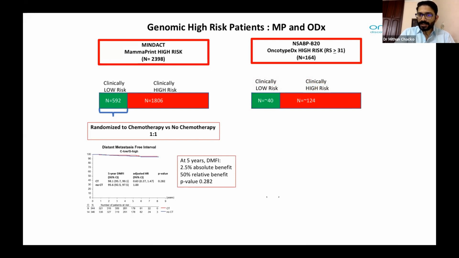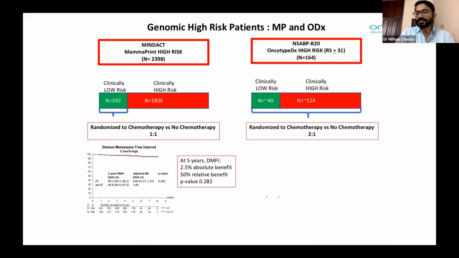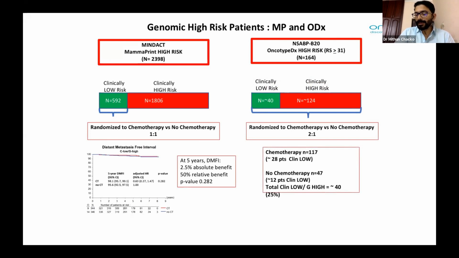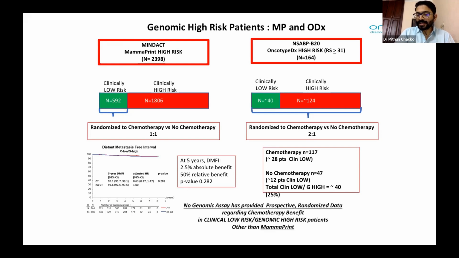Coming to the NSABP trial, the clinically low risk was very small. It was around 40%. The clinically high risk was 124%. Randomized to chemotherapy versus no chemotherapy, the chemotherapy number was 170. 28 patients were clinically low. The no chemotherapy number was only 47%. So the total clinically low with genomic high was only 40%. So no genomic assay has provided prospective randomized data regarding chemotherapy benefit in clinically low risk, that is, small tumors, node negative, but the genomic profiling showing high risk, other than MammaPrint.